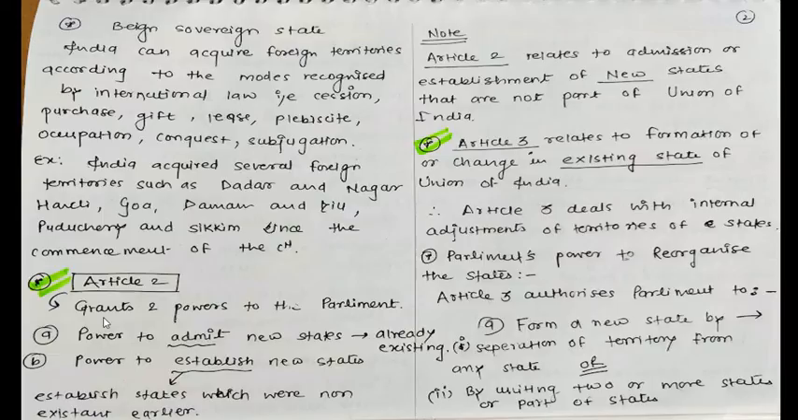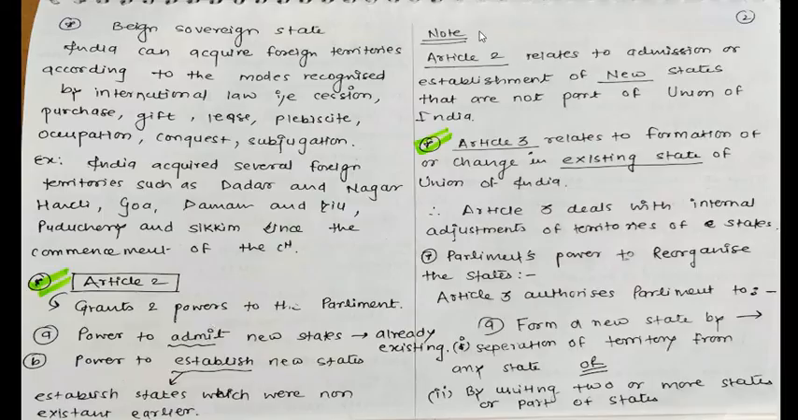For example, the demand for making Vidarbha in Maharashtra a new state was going on. If the area of Vidarbha is carved out, it will not be a completely new state because it will be carved out from the already existing state. But if Vidarbha was made out of an entirely new territory, then it would be an example of the power to establish a new state.